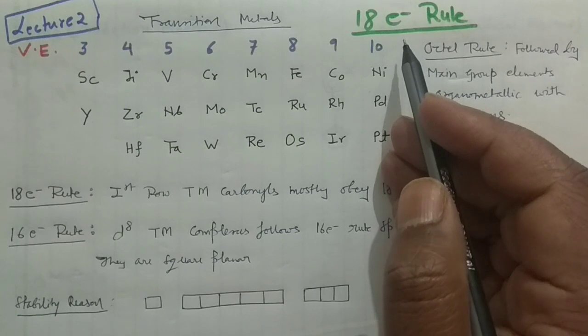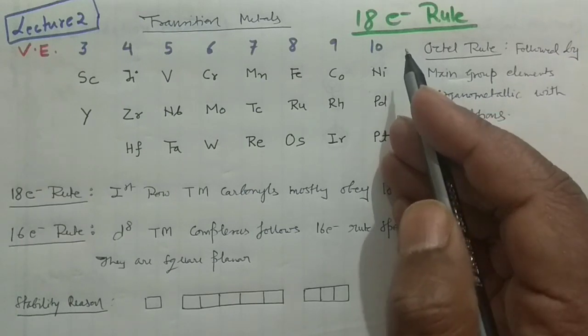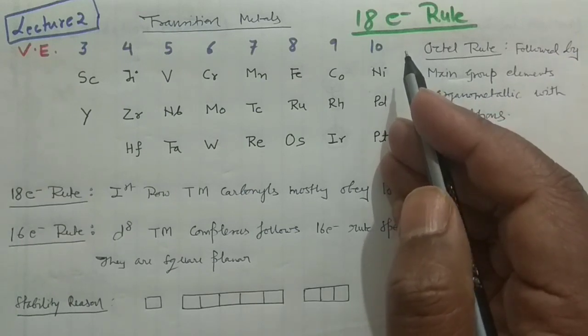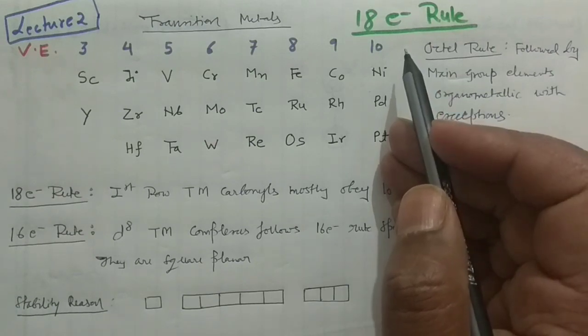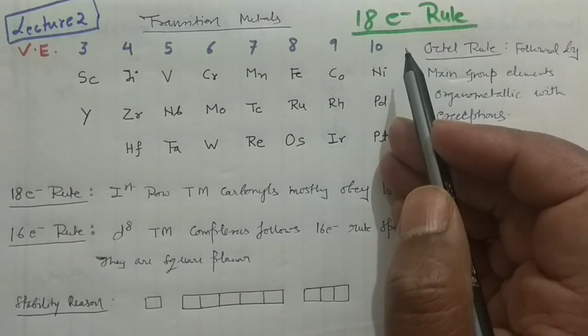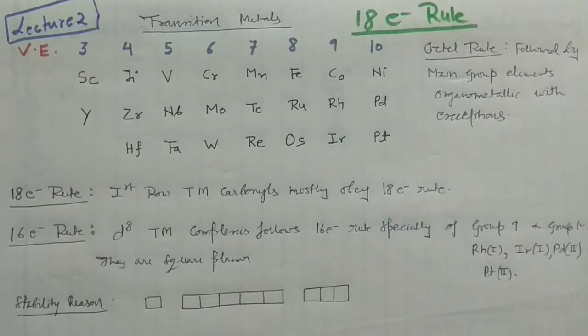However, this is not actually true, because several compounds with less than 18 electrons, like Zeise's salt and Grubbs catalyst, don't have the 18 electron system, but they are quite stable. So it is not like only 18 electron systems are stable. 16 electron systems are also equally stable, okay guys.